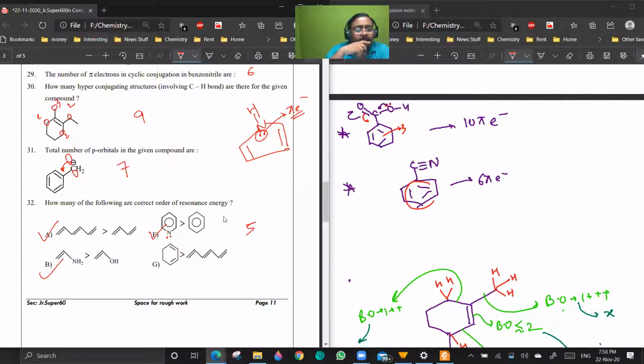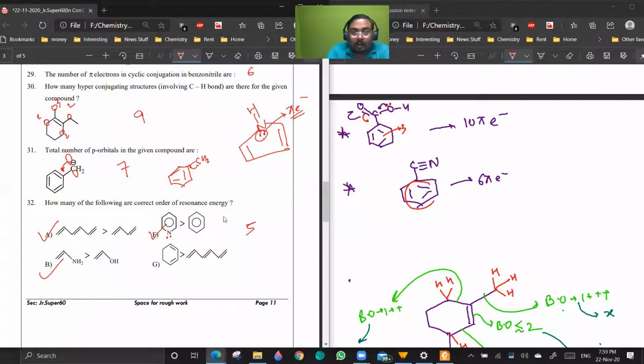No, it will be 7 only. See, when you are considering the overall conjugated system, how many sp2 atoms are there? Tell me. 7. You see, you are still thinking of the Lewis concept. In conjugation, the moment this lone pair is delocalized, it becomes sp2.